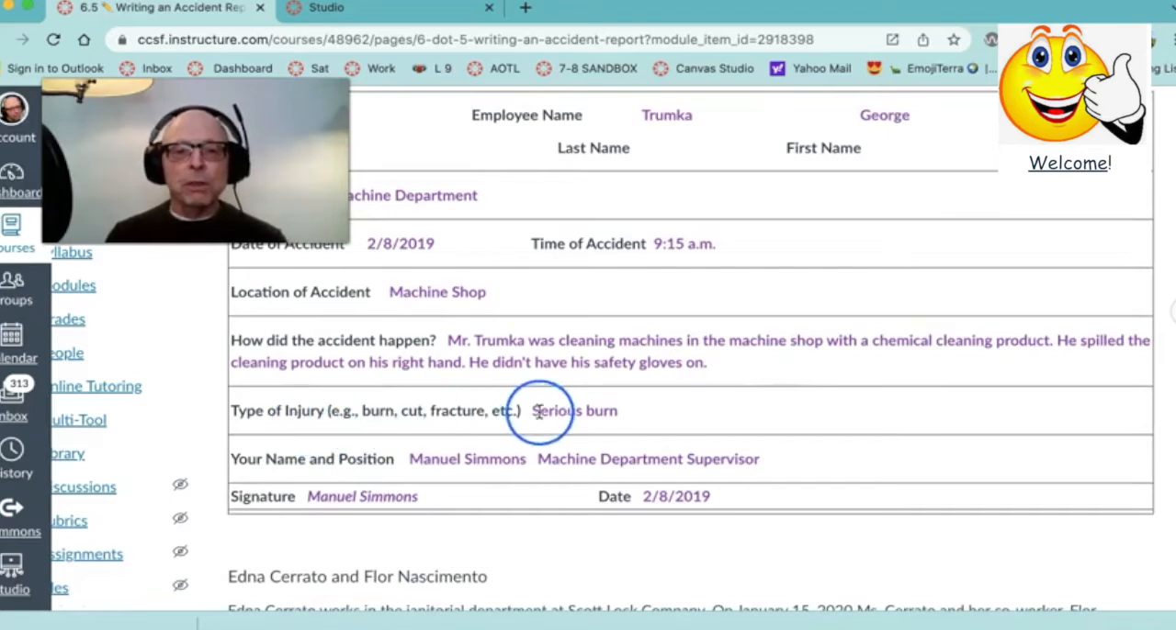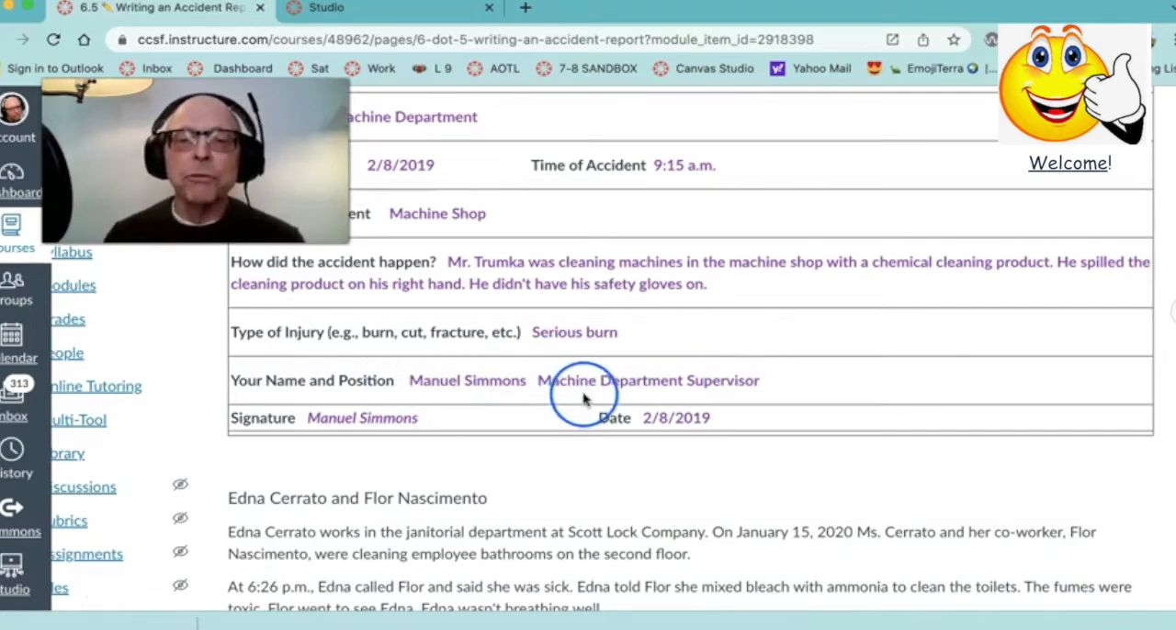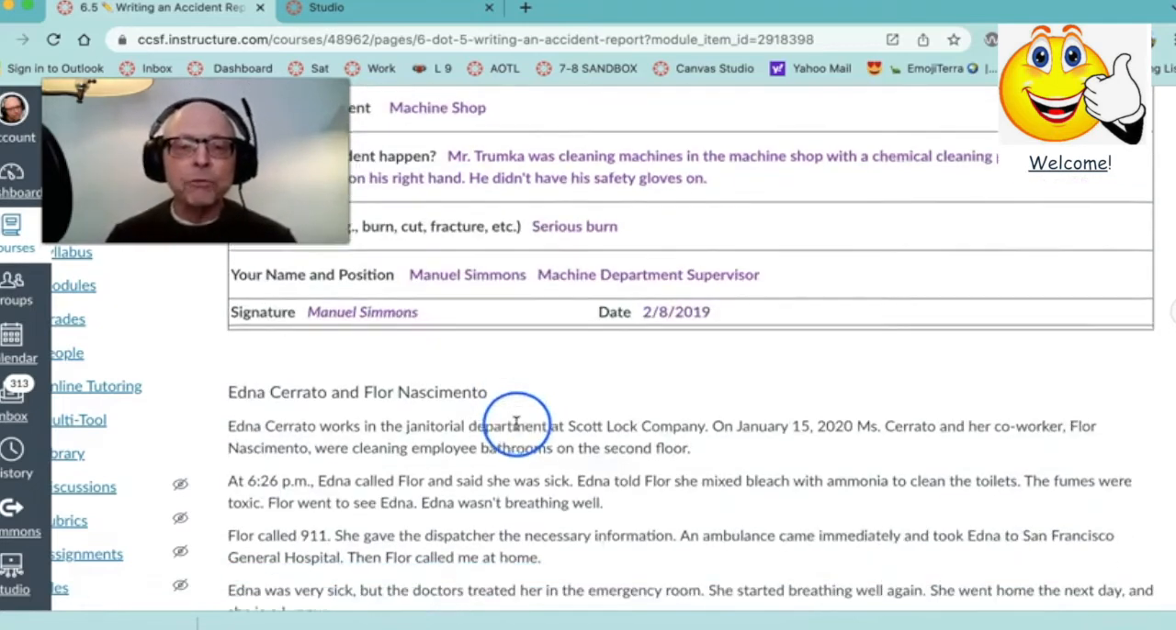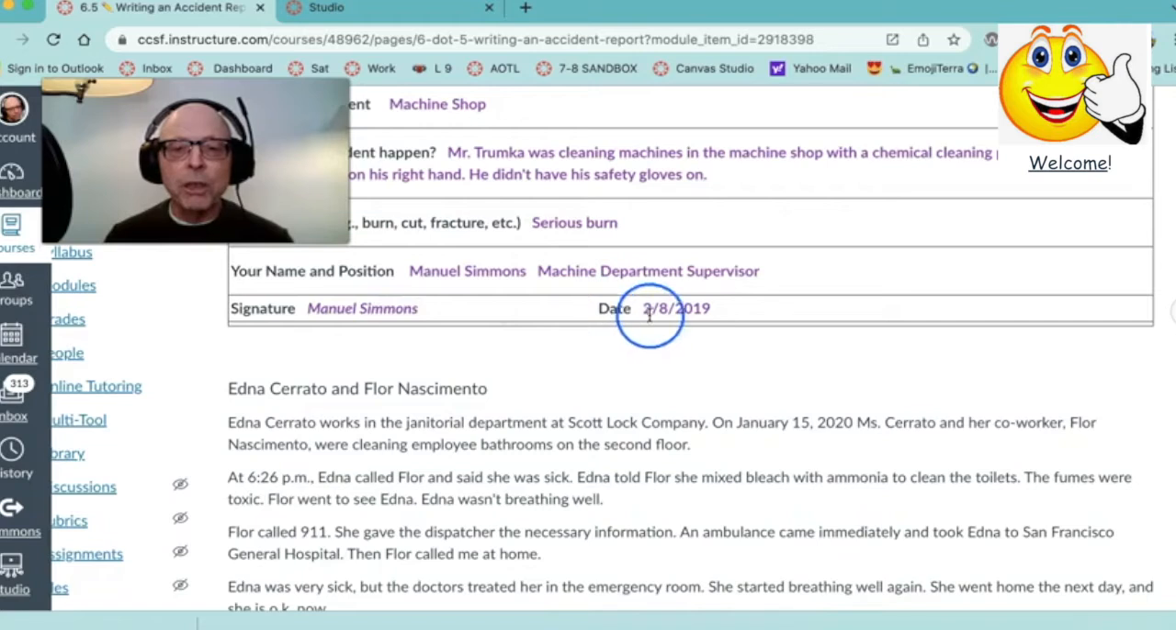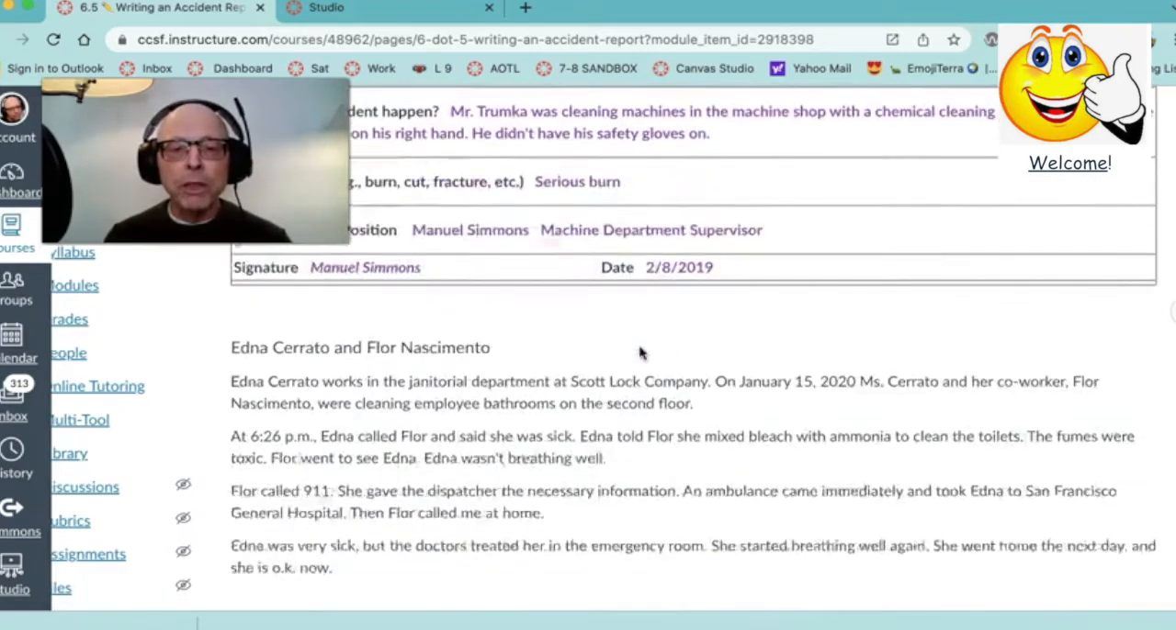Here, serious burn. And down here, the supervisor puts his name here and his position with the company. He's the machine department supervisor, and then he signs it and dates it. So this is a good model for you to look at.